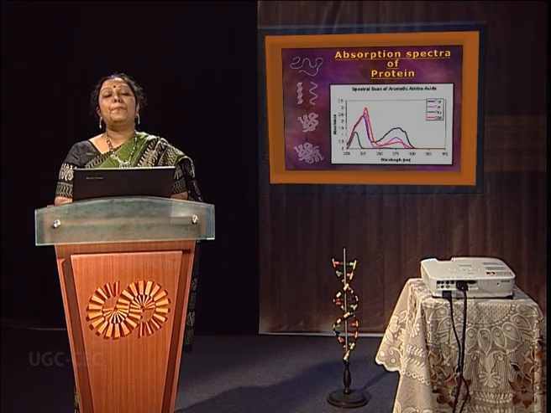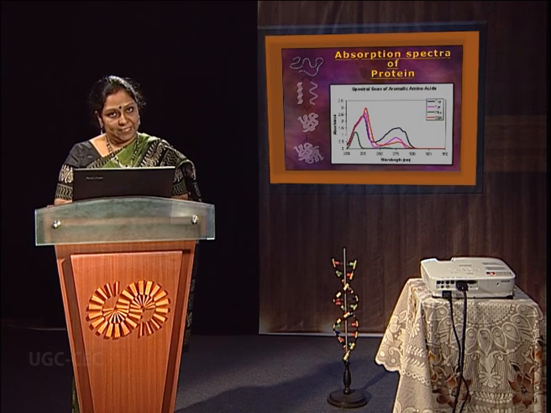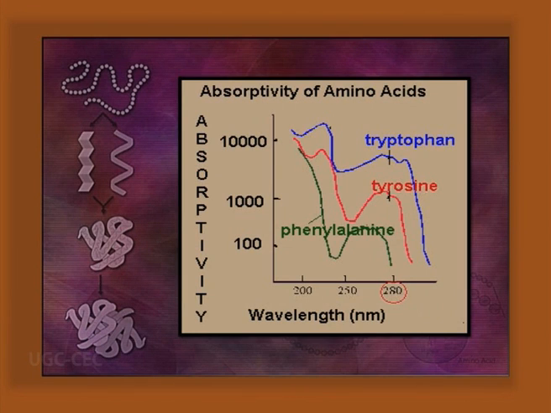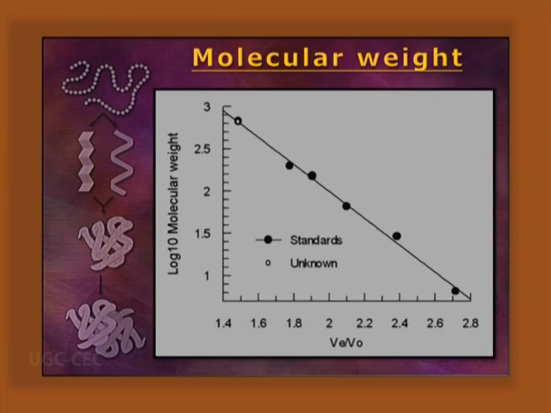Absorption spectra. The protein has absorption at 280 nanometer, due to phenylalanine, tyrosine and tryptophan residues. Tryptophan residue absorbs at 280 nanometer, having 3400 per molar per centimeter absorption coefficient, and tyrosine has absorption at 280 nanometer, having 1400 per molar per centimeter extinction coefficient. Molecular weight. The molecular weight of the protein is determined by gel exclusion chromatography. Here you can follow how the log of molecular weight is calculated according to the volume of the elution buffer.